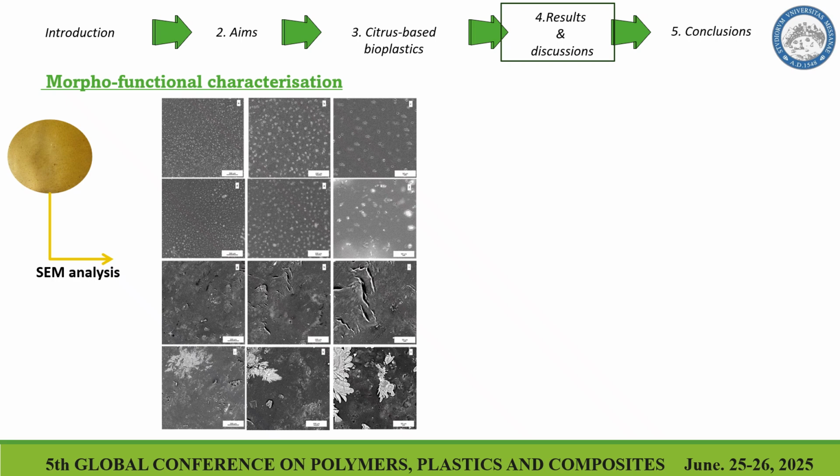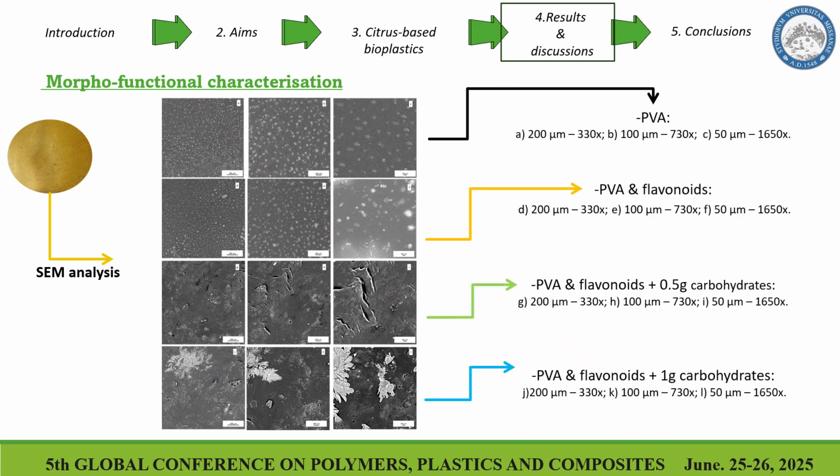Then we can go to the SEM images, which show different surface morphology, ranging from a relatively smooth surface to a highly rough surface. In the first case, after the addition of polyphenols and soluble carbohydrates, we don't influence the surface morphology a lot. We have only an increase in roughness. But after the addition of the solid fraction, as you can see, we have a more complex structure. So in this case, as we saw also for X-ray, we don't have a very crystalline structure.